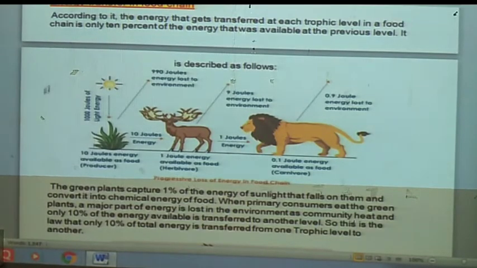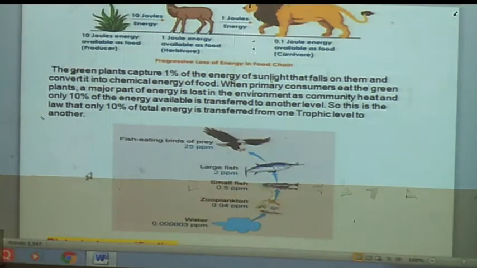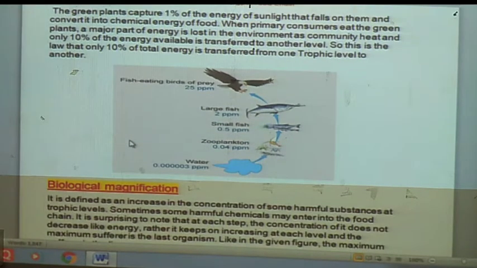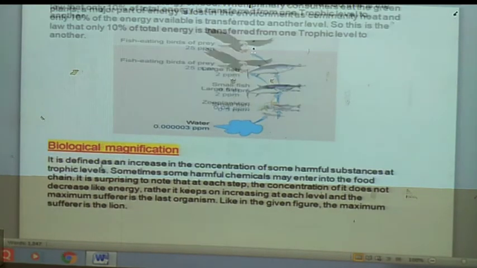So here from this figure you have understood that green plants capture 1% of the energy of the sunlight that falls on them and convert it into chemical energy, that is food material. Food is in the form of carbohydrate. When primary consumers eat the green plant, a major part of the energy is lost in the environment and very least amount gets transferred in their body. Thus, this transfer of energy is unidirectional.